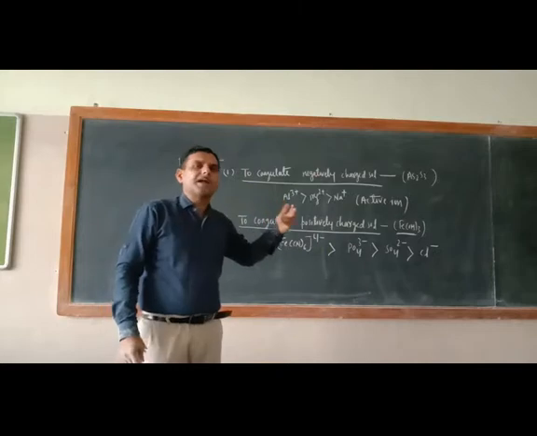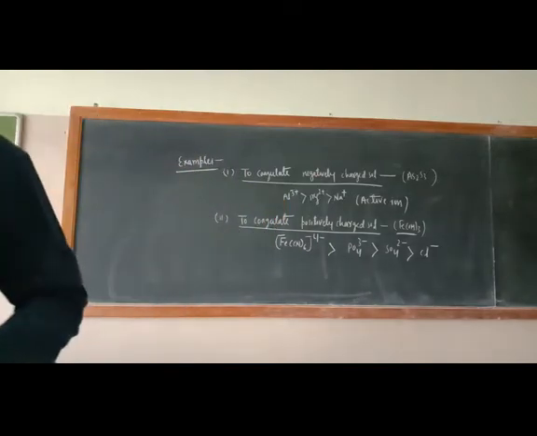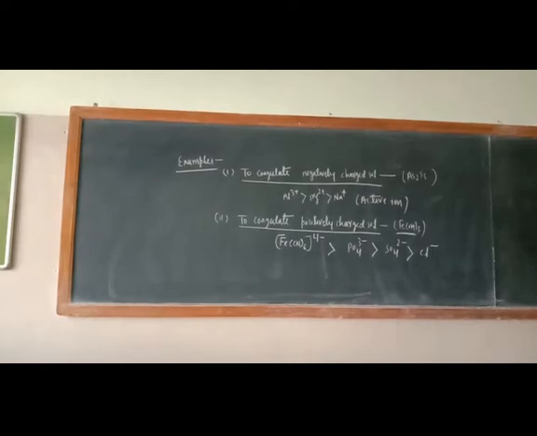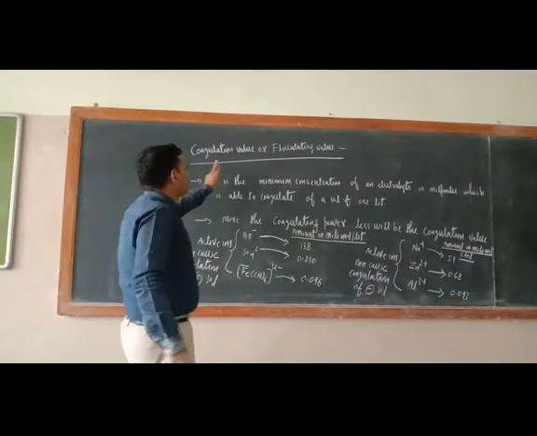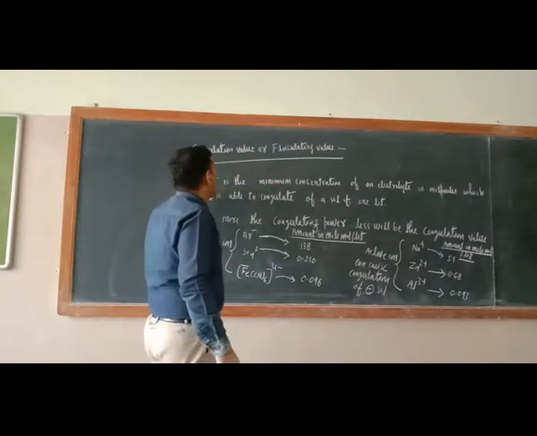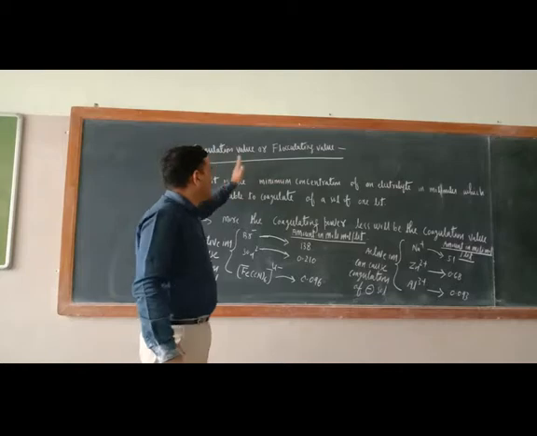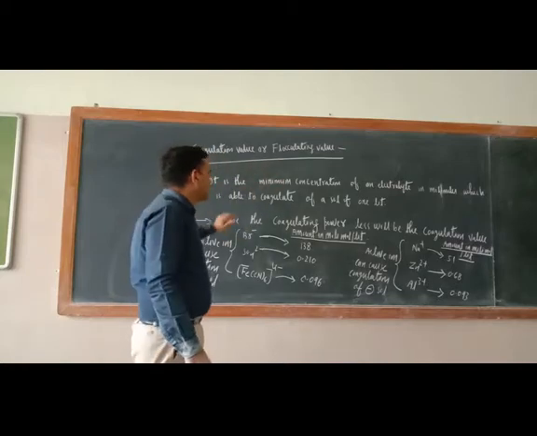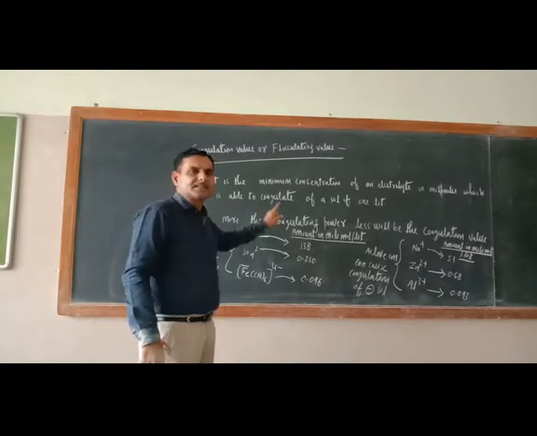Let us have more idea about the coagulation value. So just see the heading here, coagulation value or flocculating value. What is the definition of this one? It is the minimum concentration. Here the meaning of concentration is the amount.